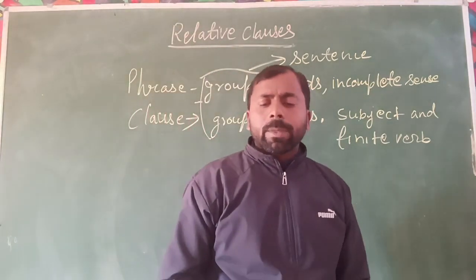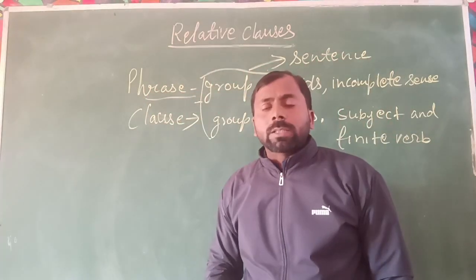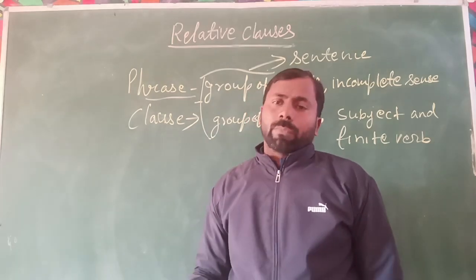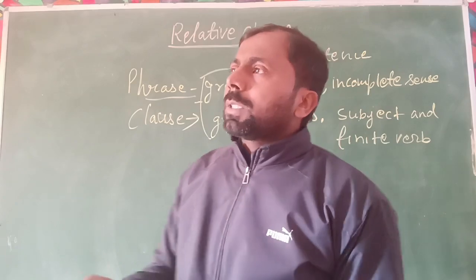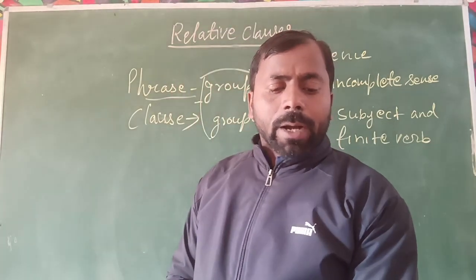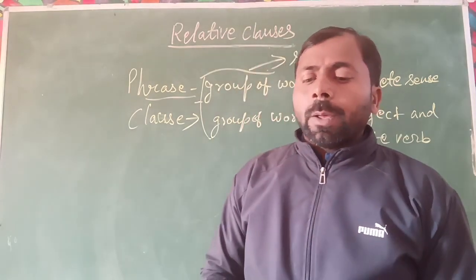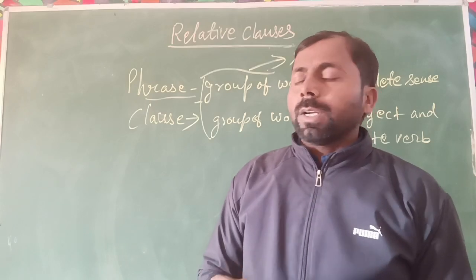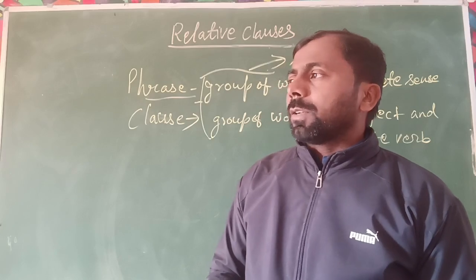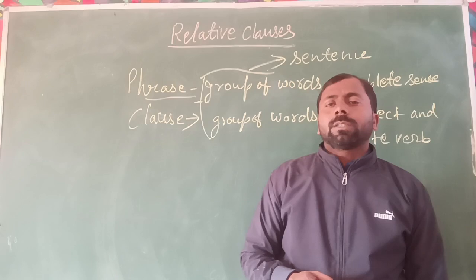If we talk about the phrase, it has three parts: noun phrase, adjective phrase, and adverb phrase. Okay, a noun phrase means a group of words that does the work of a noun in a sentence.